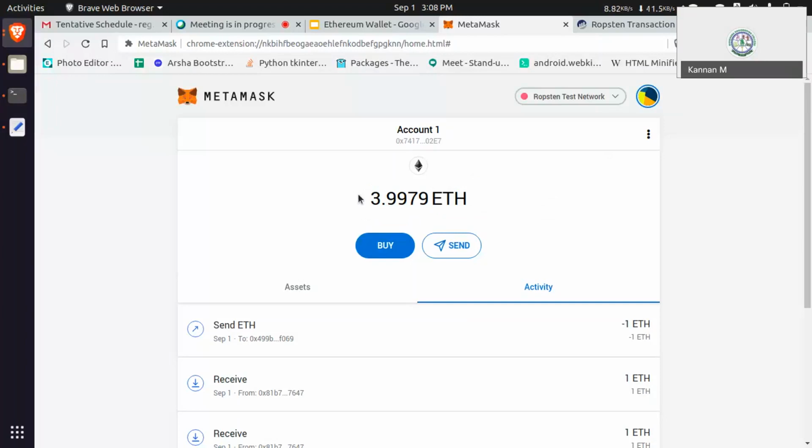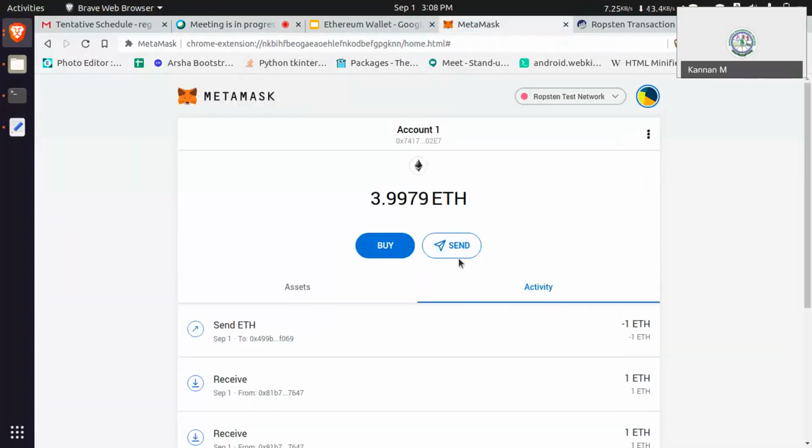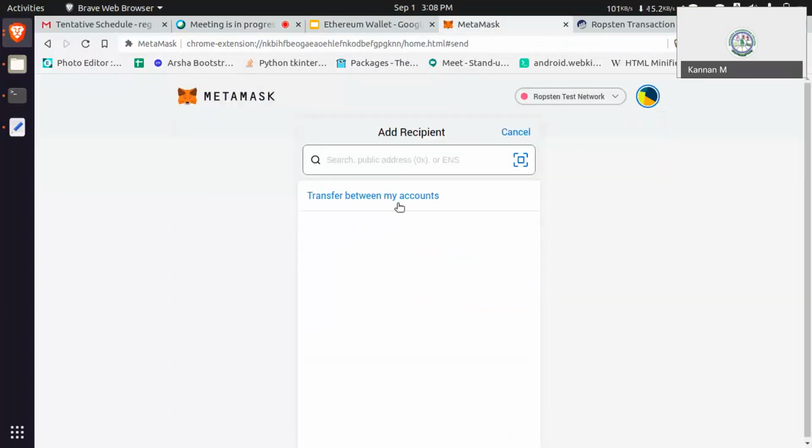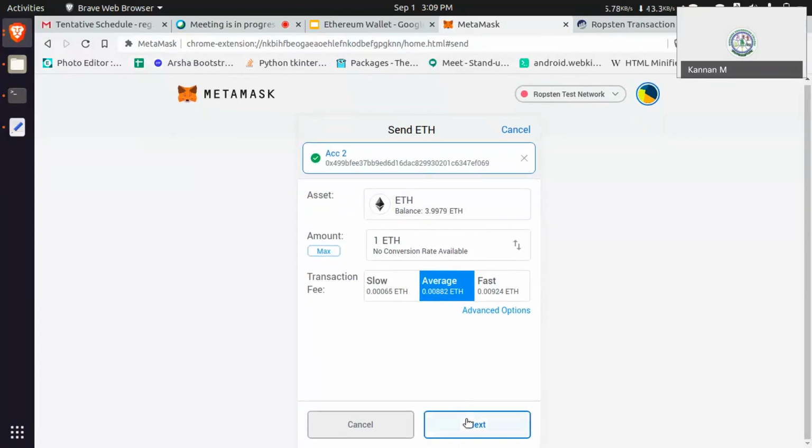Once again, repeat how I can do the transfer. Yeah, sure. Just click send, transfer between my accounts, and then I am selecting account two, and then I am entering the Ethereum amount, how much I need to transfer, and then select the transaction fees, fast or slow or average, these kind of details, and then click next.